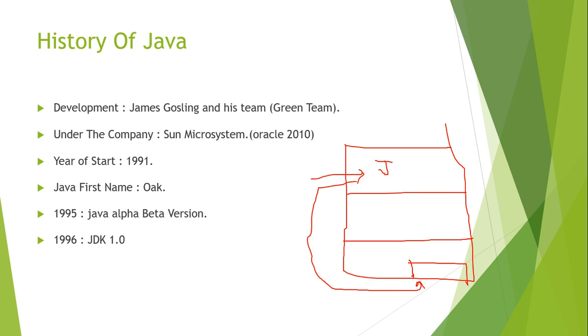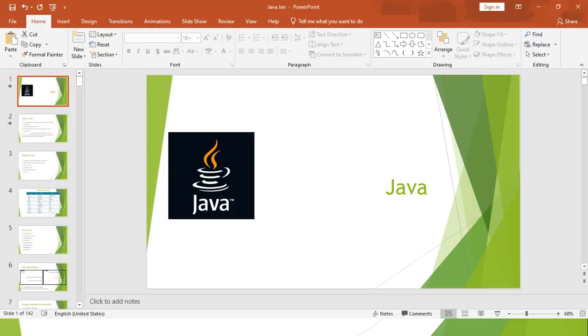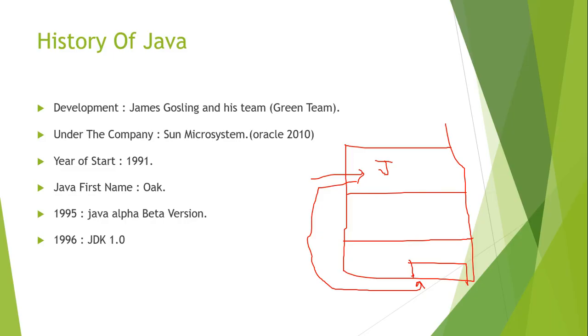So Java is our coffee name. If you notice the sign here, it also shows the coffee cup sign. Why are they showing the coffee sign here? Because Java is named after the coffee name. That's why they gave this language the name Java.